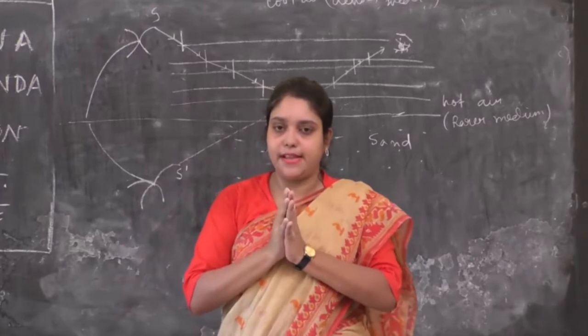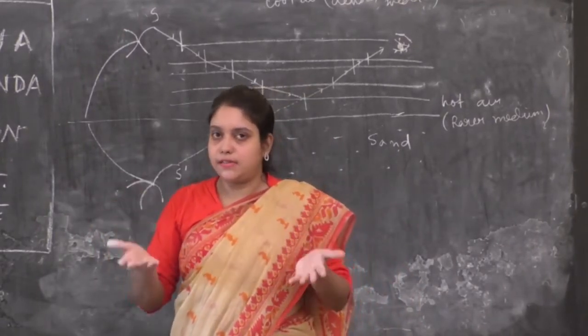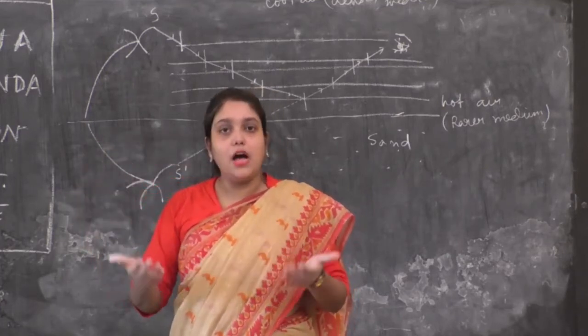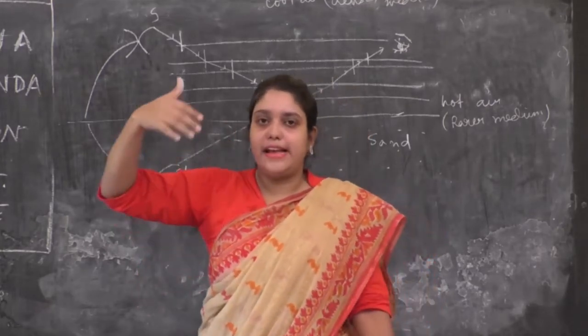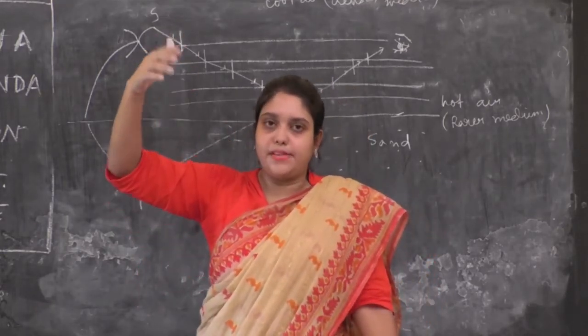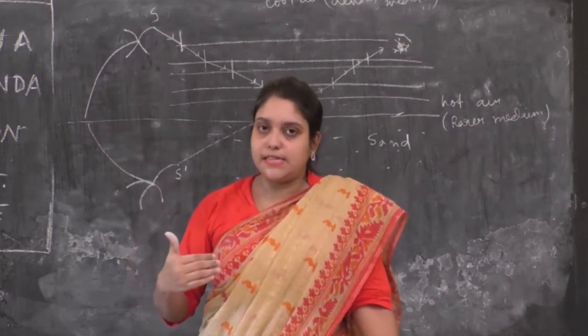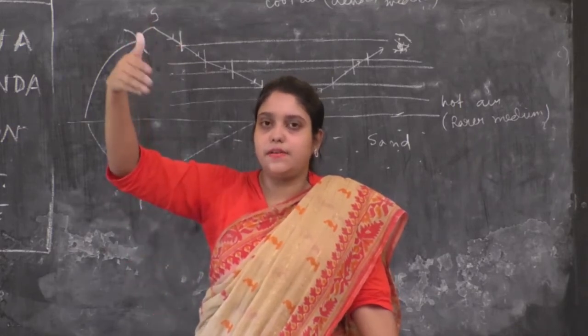It happens in such a way that, see, this is the water body. The water body is extremely cold, and the air layers near the water body are colder, or cooler rather, and the more you go up, the hotter the air layers become. So here, which one is our denser medium? The lower part of the air layers. And which one is our rarer medium?